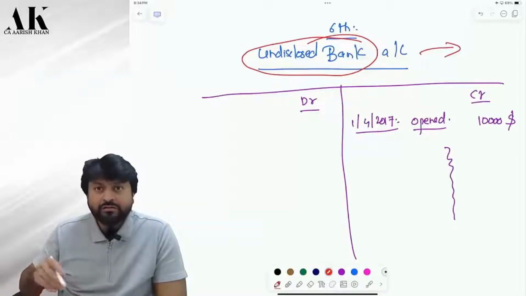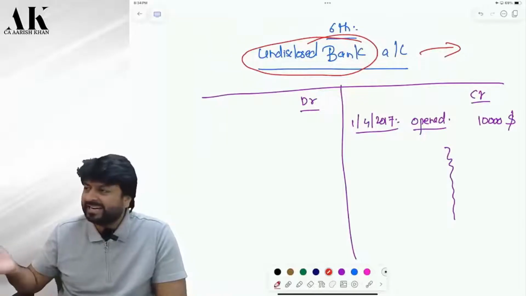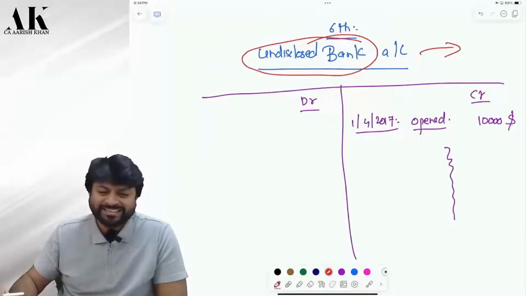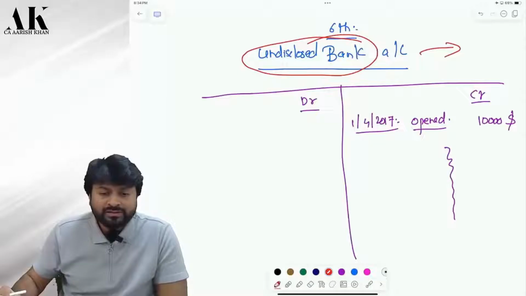So the law, how to value this? It would be a difficult task to value this. It is easier to value bullion, jewelry, painting, immovable property, shares, securities, right? But how will you value a bank account? If I tell you, Palani, value your saving bank account, how will you value it? Closing balance? No. It's not that easy.